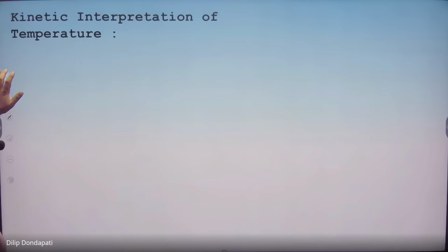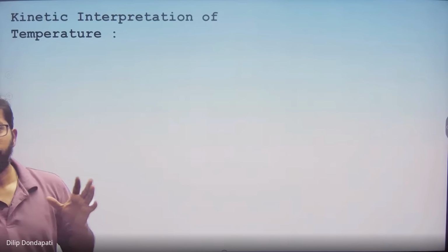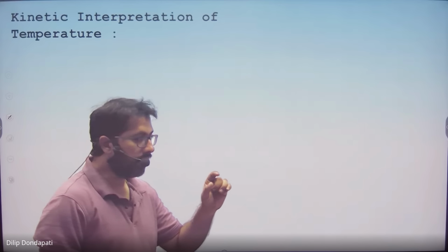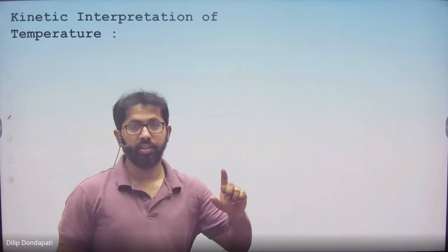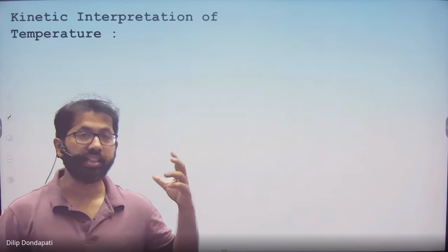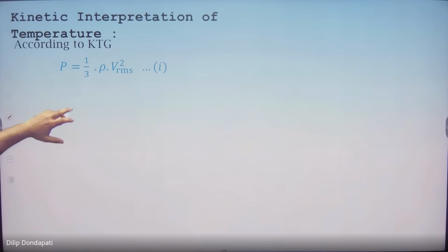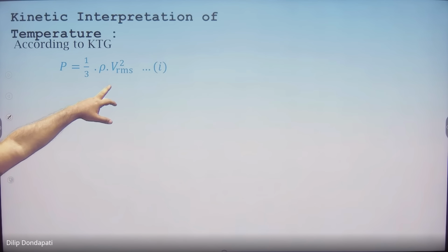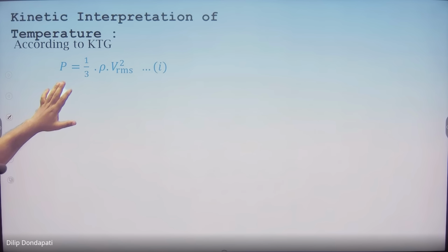Now we will see the kinetic interpretation of temperature. There is a small derivation. As the temperature increases, I told you the speed of the particles will increase and kinetic energy will increase, right? To see how it depends on temperature, we will take the basic kinetic gas equation, which is 1/3 rho V_RMS squared, which we just wrote, and from there we will prove that it depends on temperature.